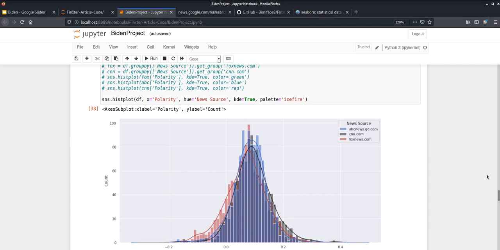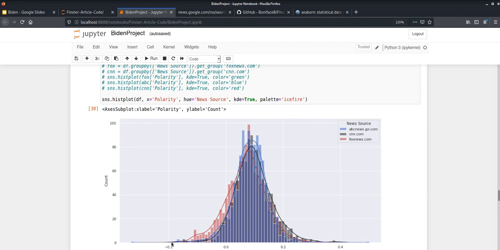Okay, so this data doesn't really tell us too much that we don't know already. But if you're curious, in general, this graph, just like with the subjectivity, is fairly indicative of what you will normally see from any website.